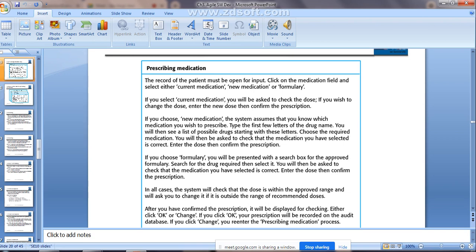If they want to change the dose, or change the medication, at that time he can go for the new medication. This is how the requirements will be written within the stories. I hope you are getting it. Just read it out. You will come to know what it is exactly.